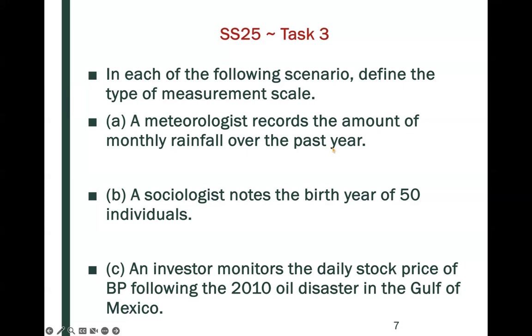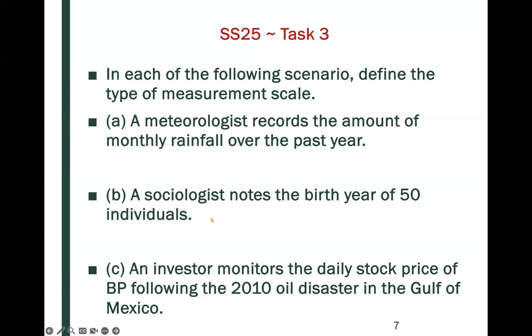So here, this would be considered a ratio because here a keyword would be over. So you could think of recording the amount of monthly rainfall over the past year. You could have, let's say, the rainfall for January over the average for the whole year. So that would be a ratio, or you could express this written as a fraction.